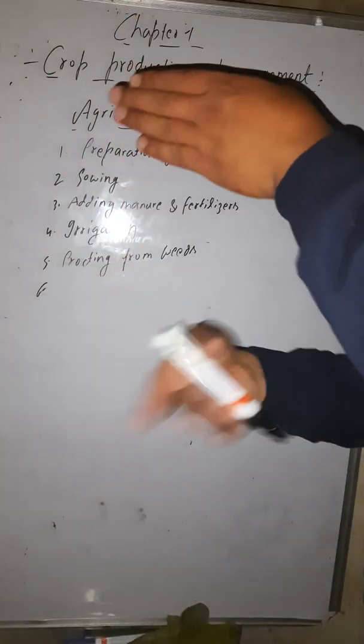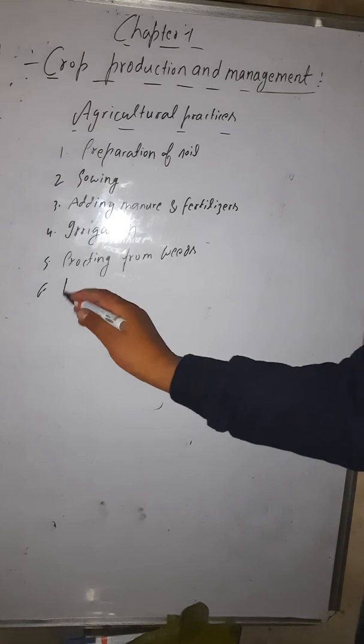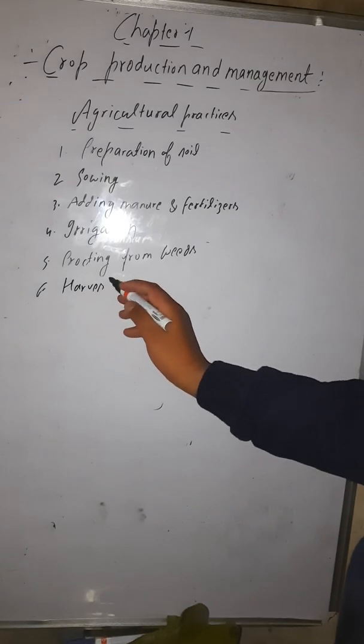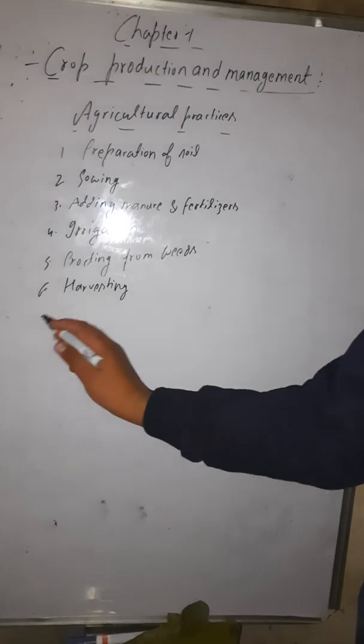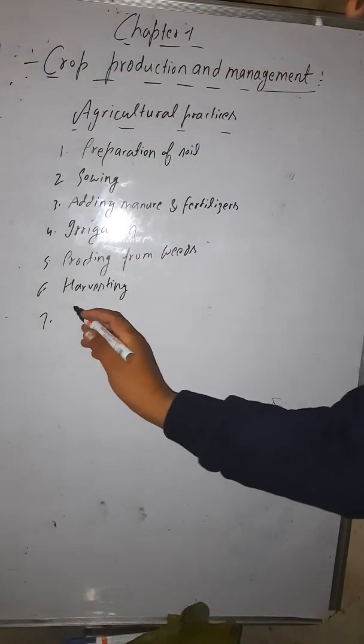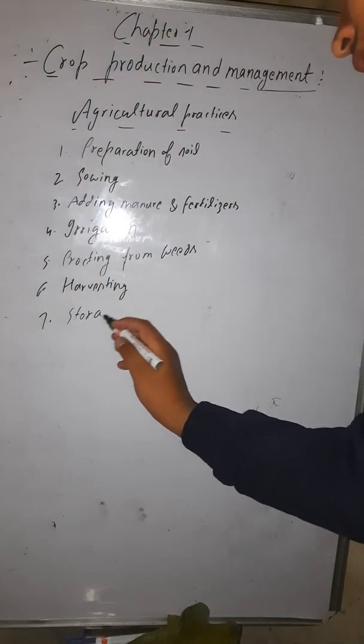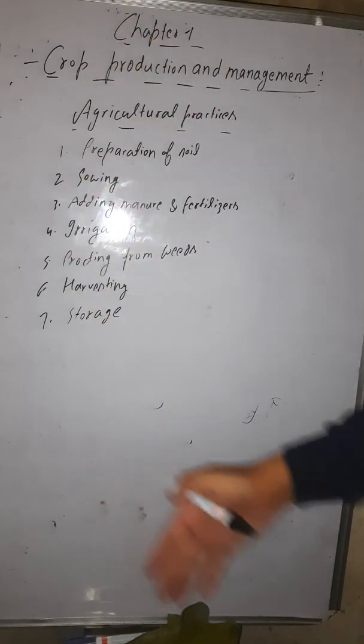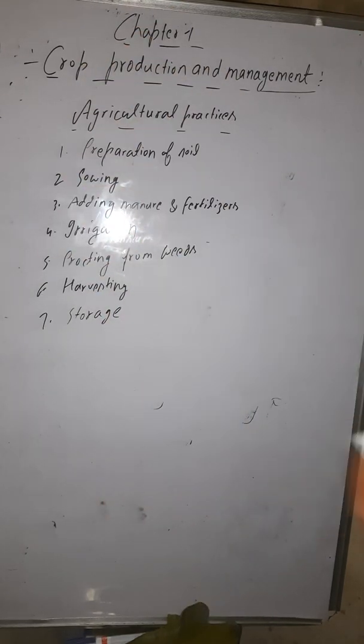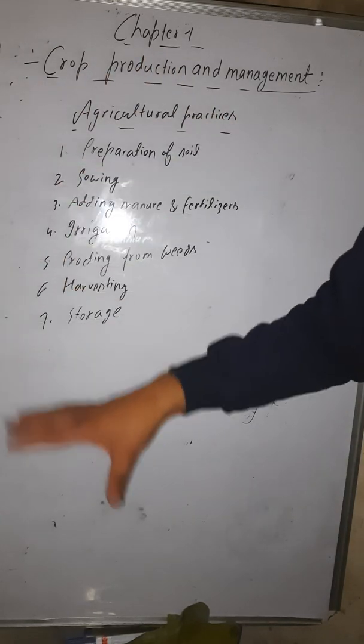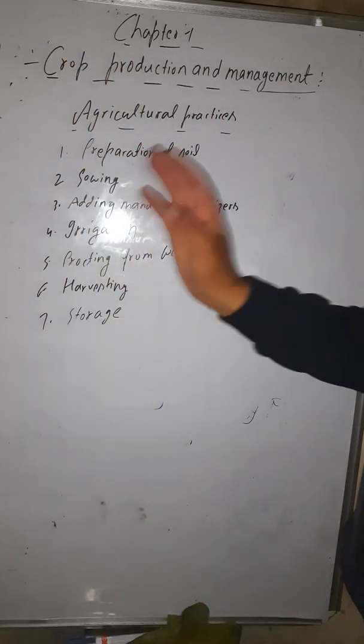Then in the next step we harvest. When the crop is grown, then we cut it. This is known as harvesting. Then ultimately when it is harvested, we have to store it somewhere. Then there comes the next step, that is storage. So this is the complete process, agricultural practice, from preparation of soil to the storage.